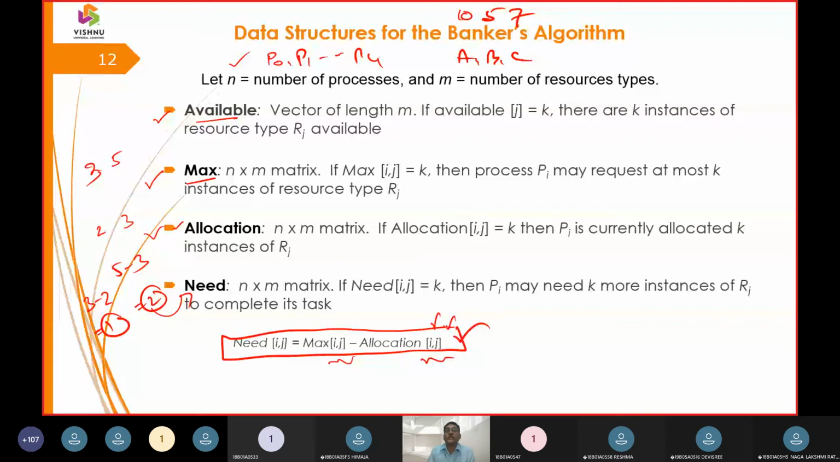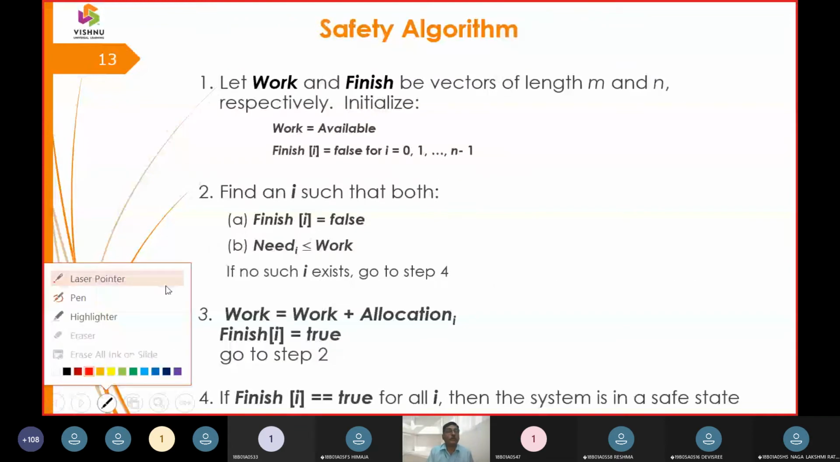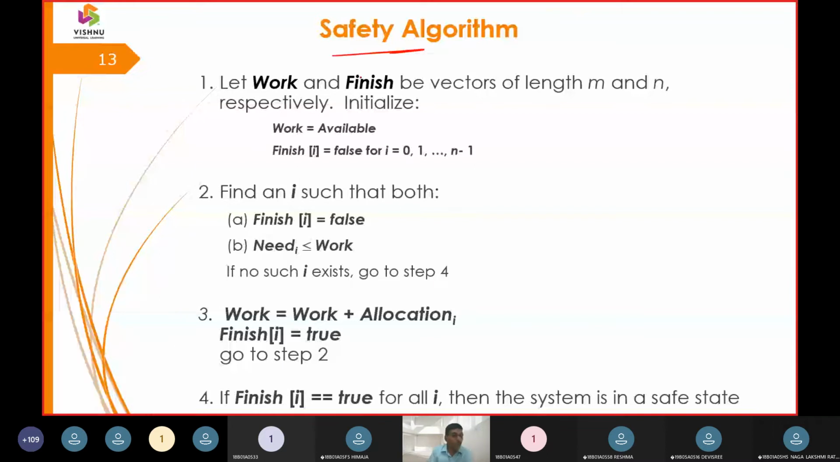I, j are representing the instances which are going to be embedded with processes and with the resources. Fine. Now, what is the safety algorithm? Here we are going to put up the safety algorithm, and the safety algorithm is going to have two contents. One, it is going to have work. Another, it is going to have finish. Work is going to be assigned with available, and finish is going to be a Boolean value, that is true.